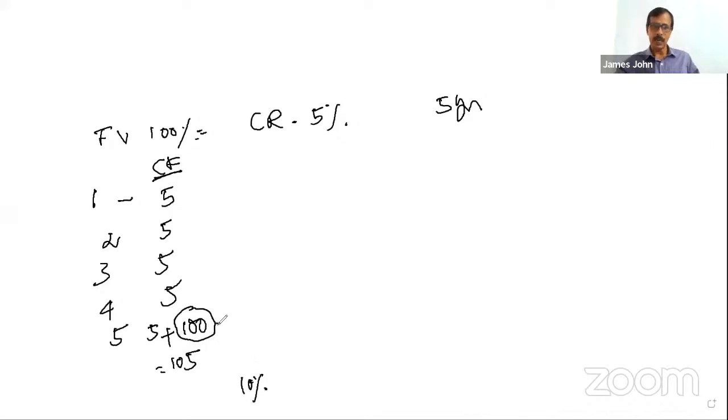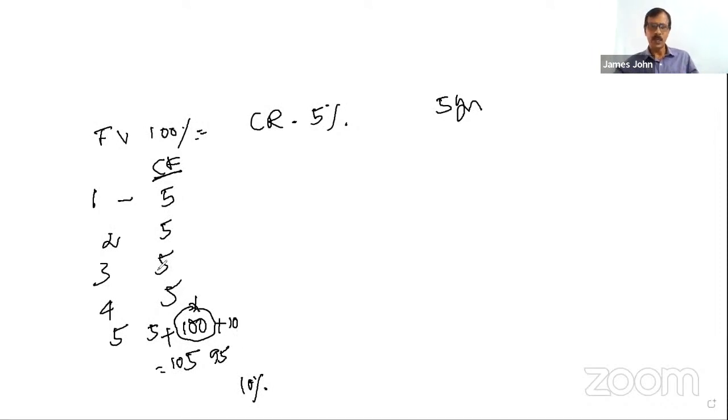That means this 100 plus the company will pay 10% of it as premium also. Similarly, the bond is redeemable at a discount of 5%, means instead of 100, the company will pay only 95 at the end. So that possibility also comes. If nothing is mentioned, you can presume that on redemption, the company pays the face value.